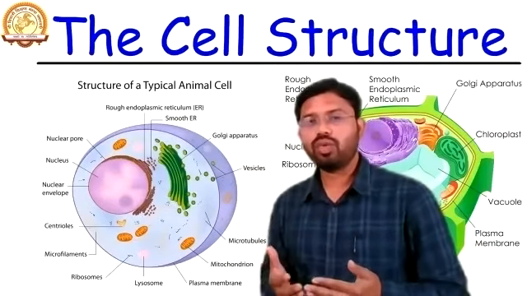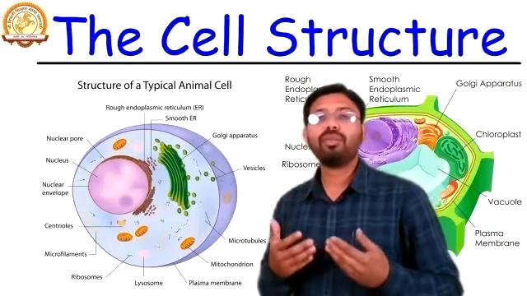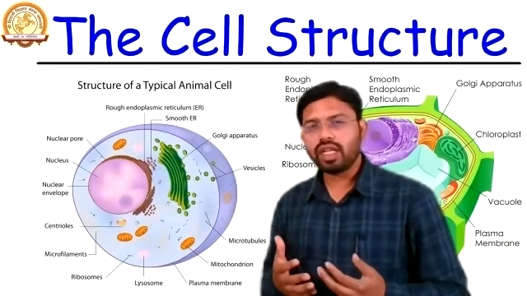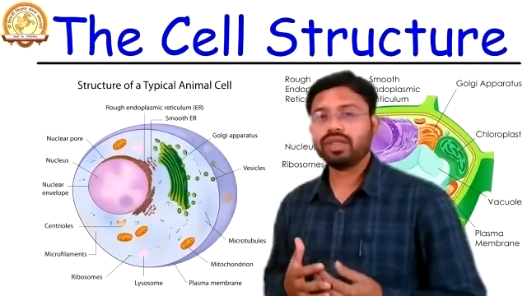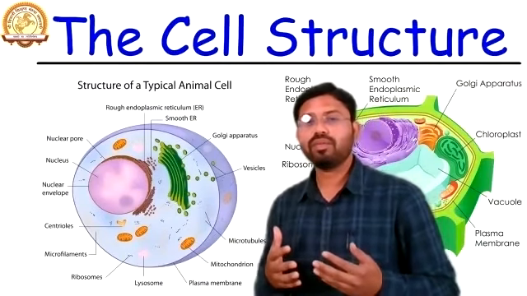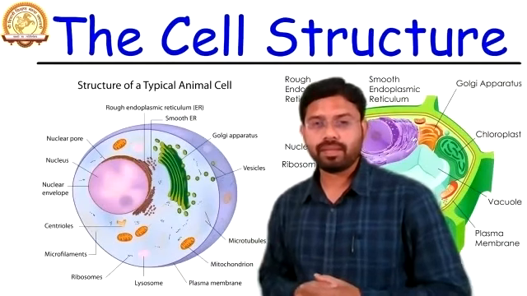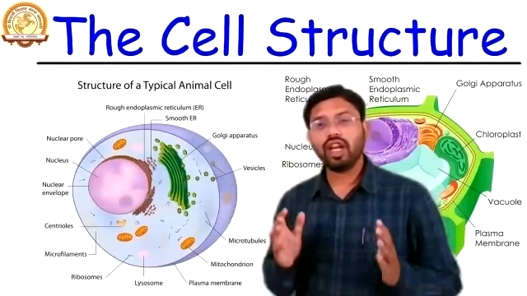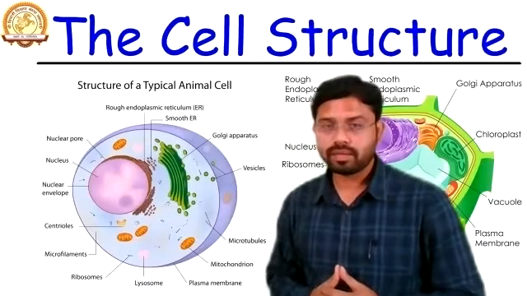So if it has totipotency, then it can form a complete organism also. There are different properties of the cell, and because of these properties only, there is a living organism.